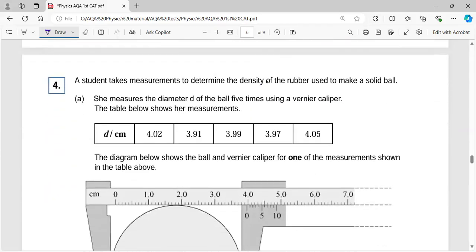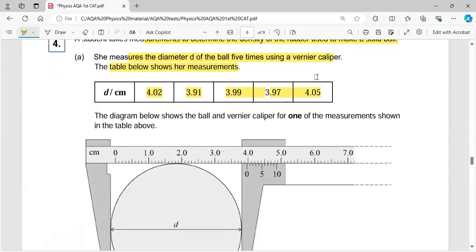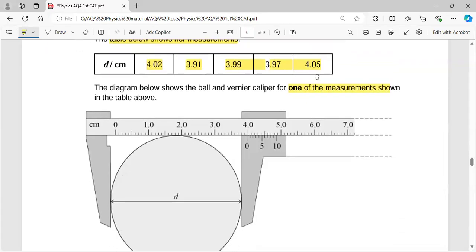This question is about measuring the density of the rubber used to make a solid ball. So she measured the diameter of the ball 5 times with the vernier calipers, and the figure shows her measurements. So the 5 diameters are given over there. Now they're saying that the diagram shows the ball and the vernier calipers for one of the measurements, as shown below. So this is the vernier calipers.